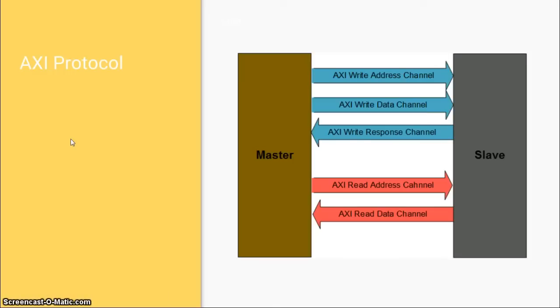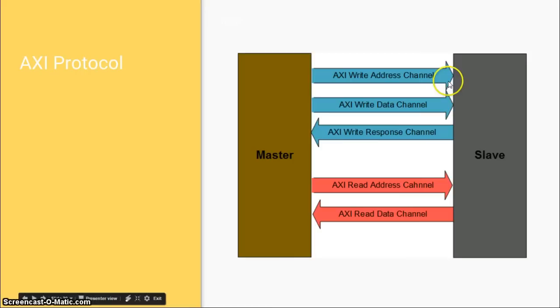This is the general structure of an AXI protocol device. It is a master-slave protocol, and it has 5 different channels to communicate between a master and slave. These channels are called write address channel, write data channel, write response channel, and read address and read data channel. A master will be initiating a write request to the slave through the write address and write data. For address and data, we have separate signals and separate channels.